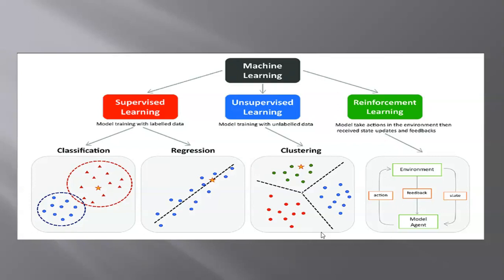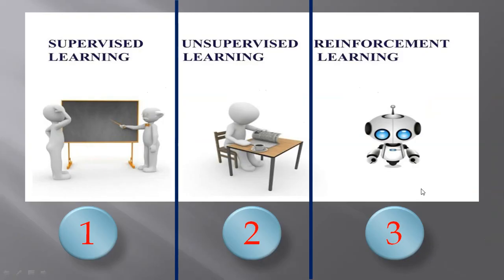You can see that supervised learning has two types: classification and regression. Unsupervised learning is mostly clustering, and reinforcement learning is done by environment and action. We will see this in more detail. So, what are supervised learning, unsupervised learning, and reinforcement learning?